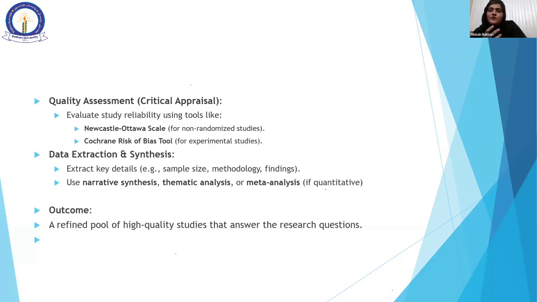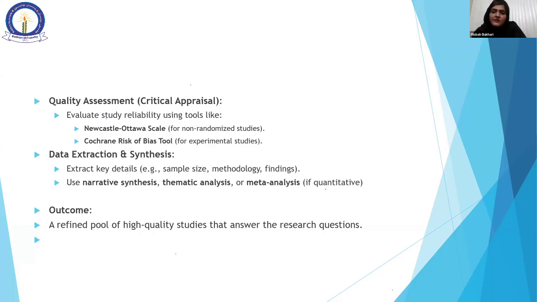For meta-analysis, we can take help from AI tools. In thematic analysis, we can make themes and titles. As I discussed earlier, the themes of my research were challenges, motivation, women entrepreneurship, and the fourth one was developing countries. So these are the 4 themes in my SLR.